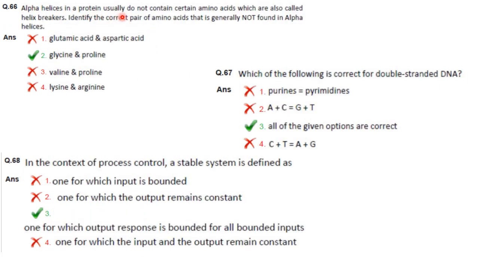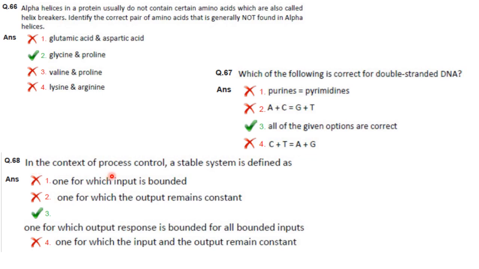Alpha helices in a protein usually do not contain certain amino acids which are also called helix breakers. Identify the correct pair of amino acids that is generally not found in alpha helices. So it is glycine and proline, which are helix breakers. Which of the following is correct for double-stranded DNA? Purines equal pyrimidines, A plus C is equal to G plus T, C plus T is equal to A plus G. So all the options are correct.